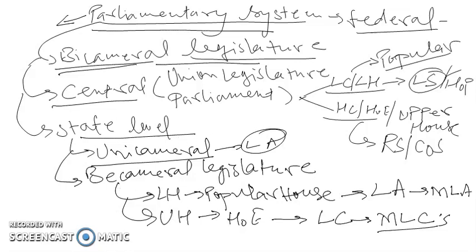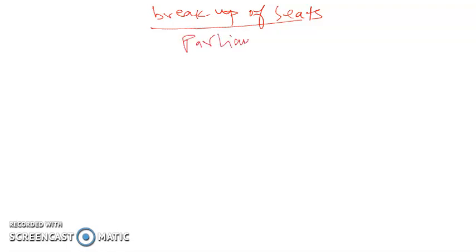Now let's talk about the seats. If you talk about the breakup of seats in the parliament or union legislature, as we know, it is bicameral.